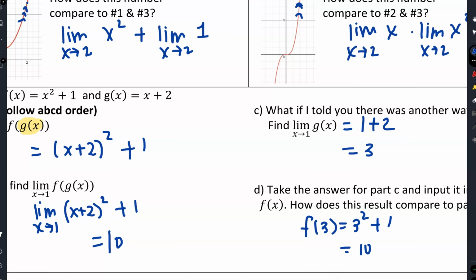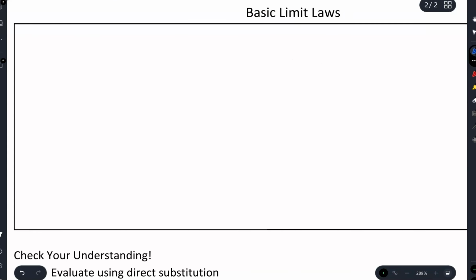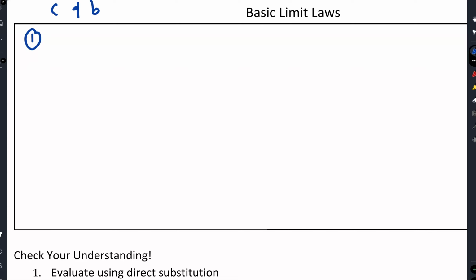Okay. All right, so let's talk about some basic limit laws that we just went through. These are important. When I use C and B, those are going to be constants. The limit as x approaches some C of some constant B is just going to be B.